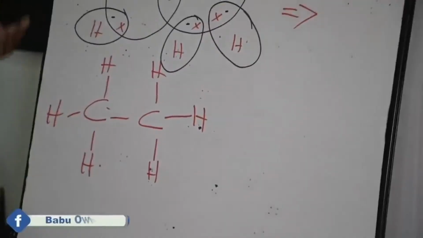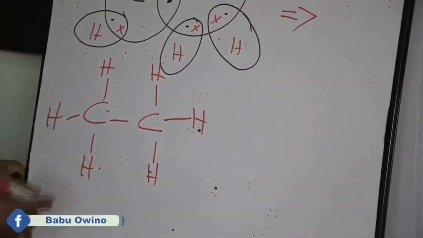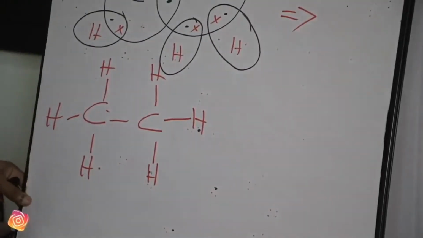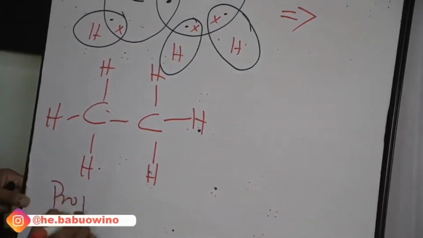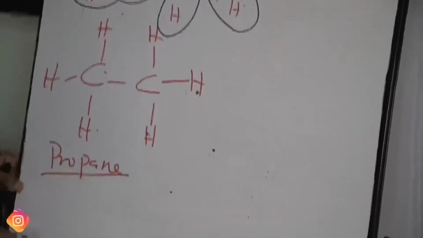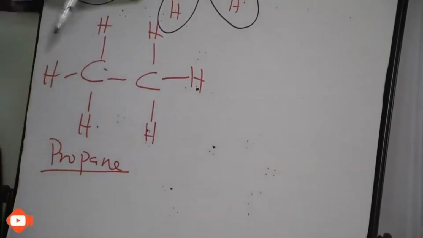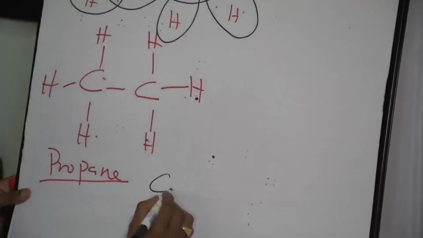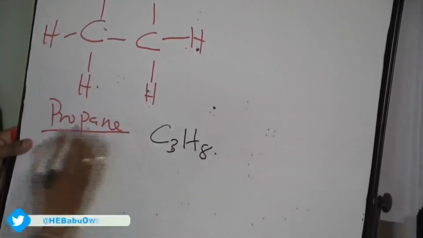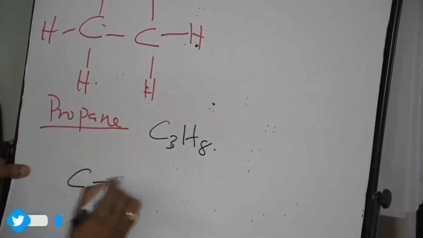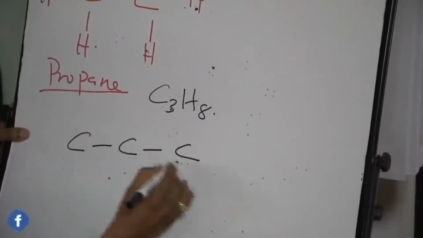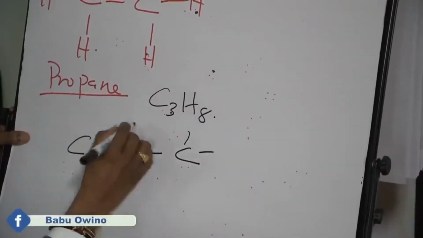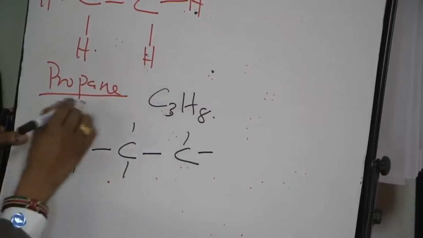Then you only fix the hydrogen atoms. The last one that we can do is propane, so that we save time because they are 10. So for propane, instead of drawing it in circle form, we will just write the formula of propane, which is C3H8. So it's carbon, carbon, carbon bonding, and then you only fix the hydrogens.